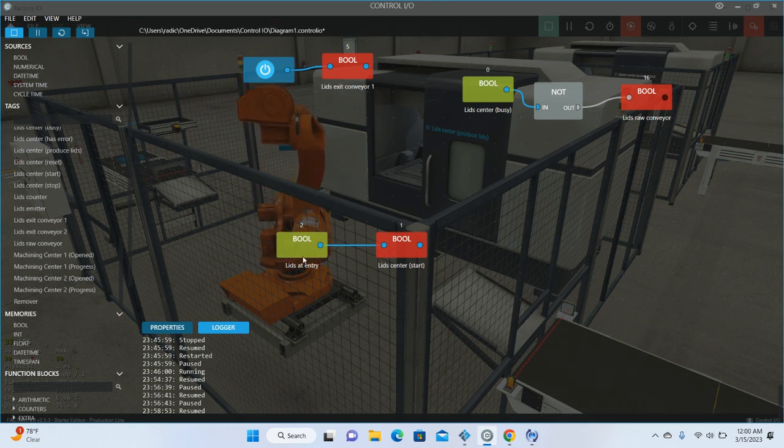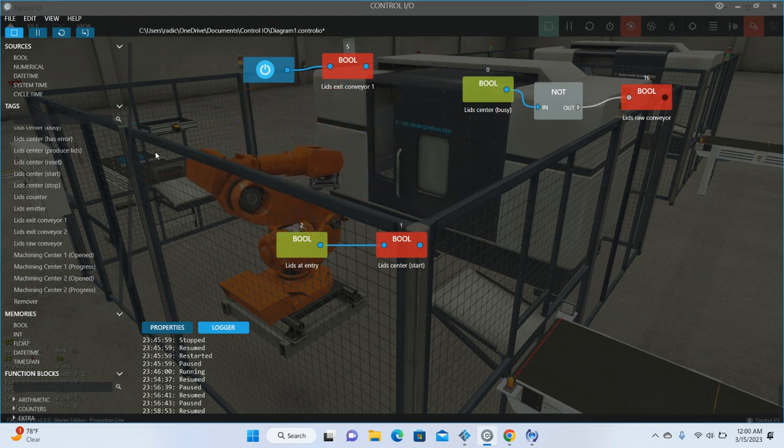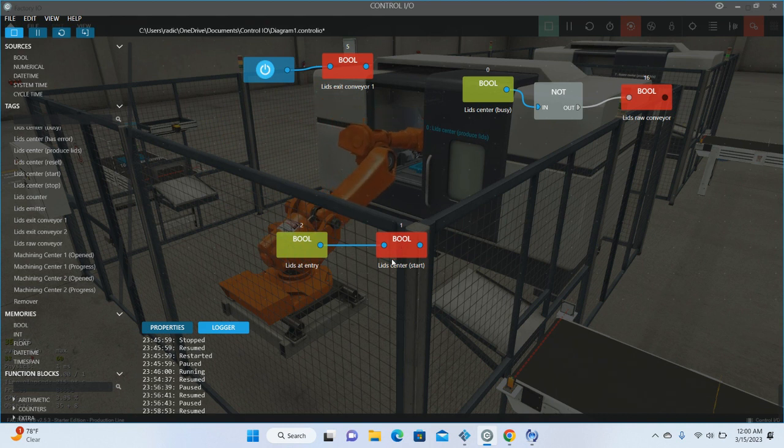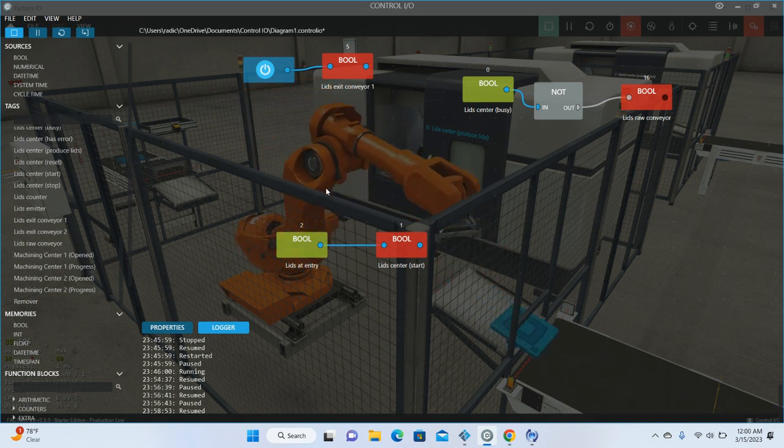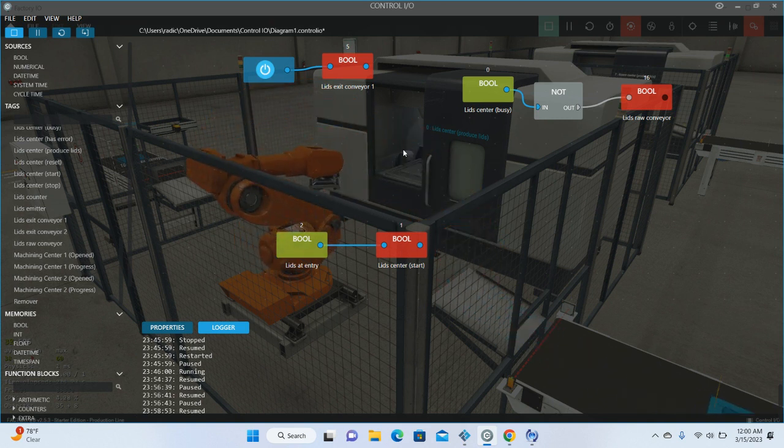Now, this Boolean here takes the input from the lid sensor, the lid at the entry. And once a lid is at the entry, it tells the robot to pick it up and put it into the processing center. So here you have lids at entry, and it goes to the lid center start. Lid center start is what controls the robot to go into action.